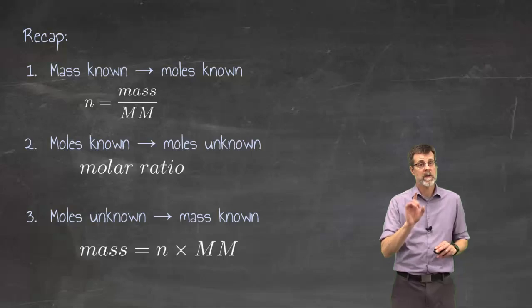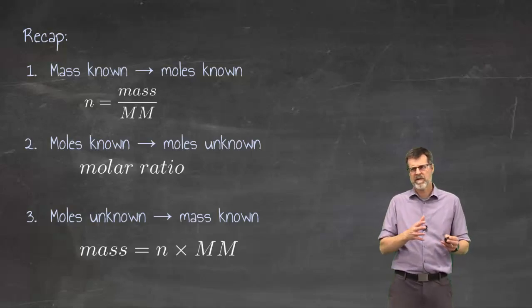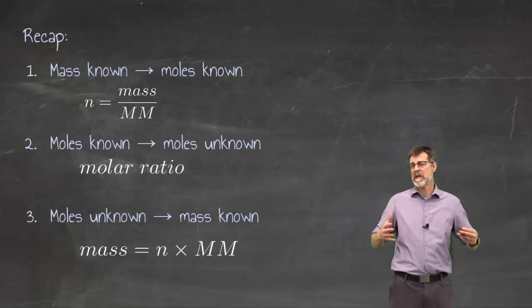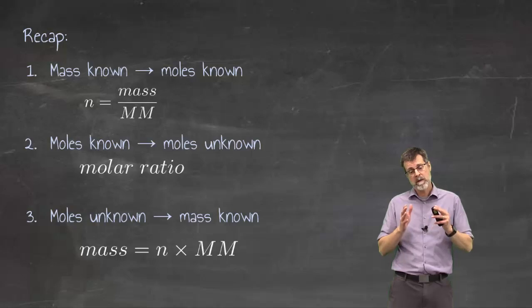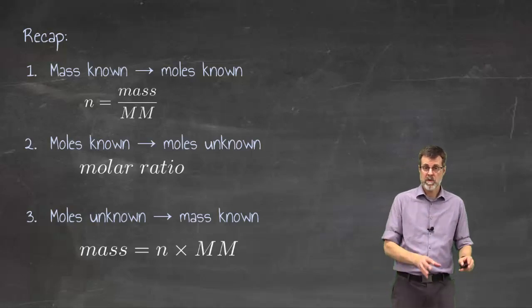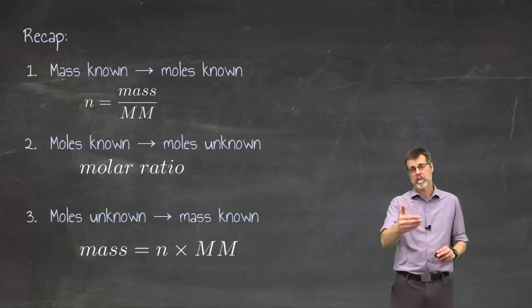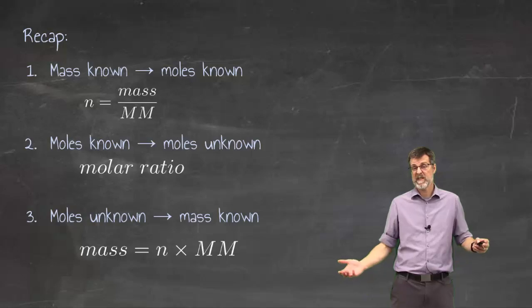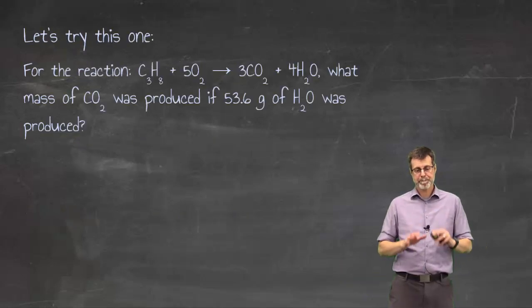For now, keep in mind though, if I'm talking about volume of a solution, I'm actually going to figure out moles a different way. If I'm talking about something else, I'm going to be figuring out moles a different way. But we are still going to do the same basic idea. What can I measure? Turn it into number of moles, turn that number of moles back into something I can measure, and then in the middle, convert from moles of one to moles of the other. It's that easy. Like I said, you have to do all those 3 steps.